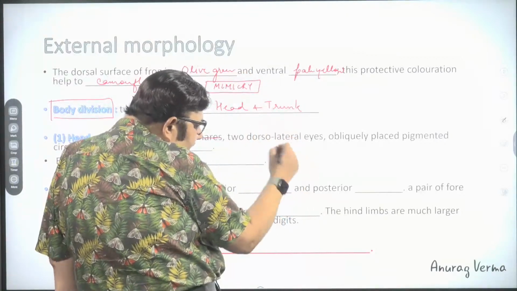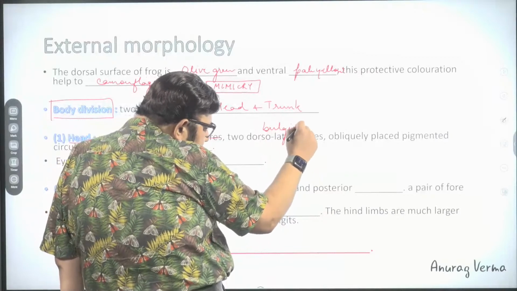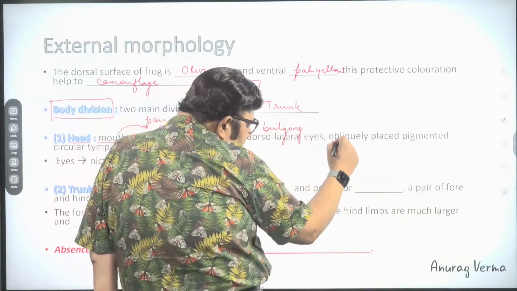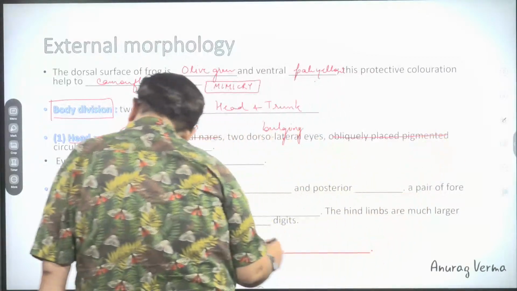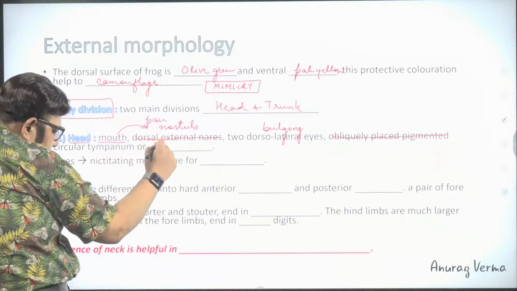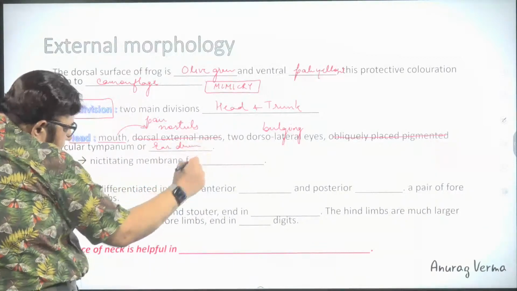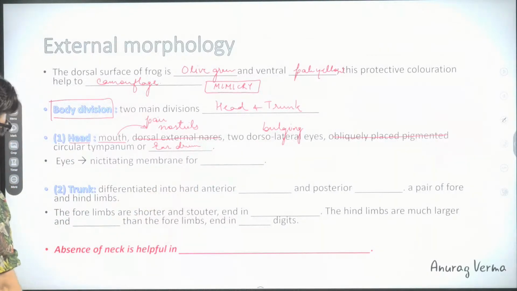They are bulging eyes. Then there is a circular tympanum or eardrum.